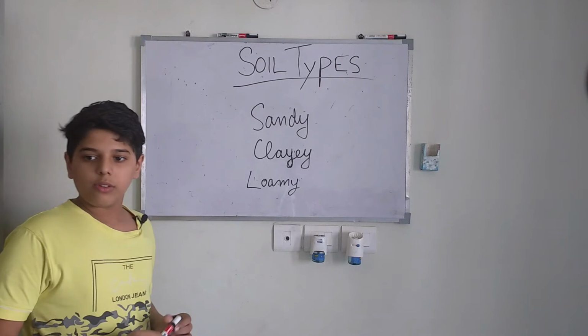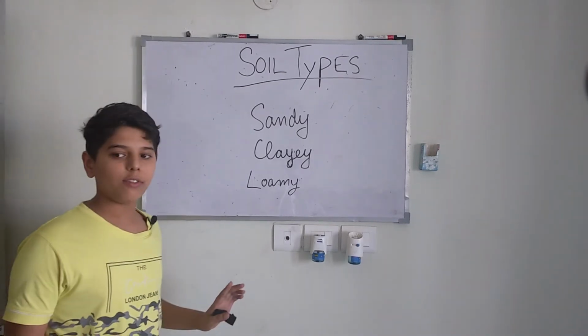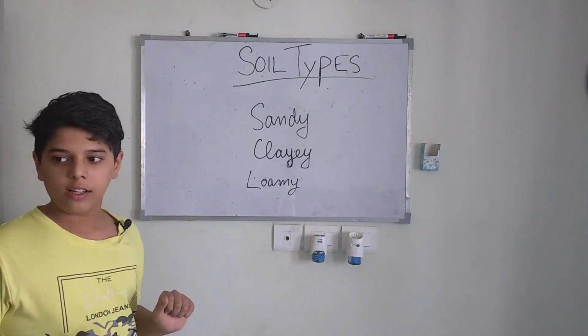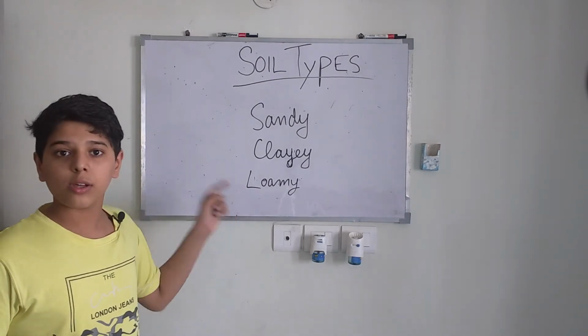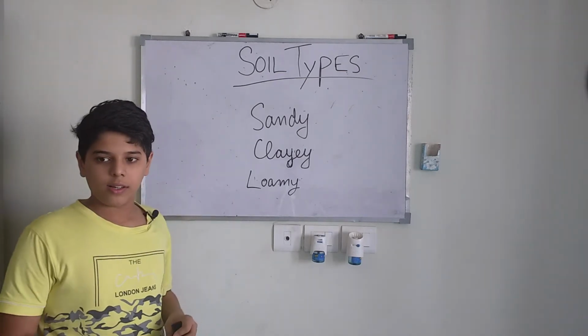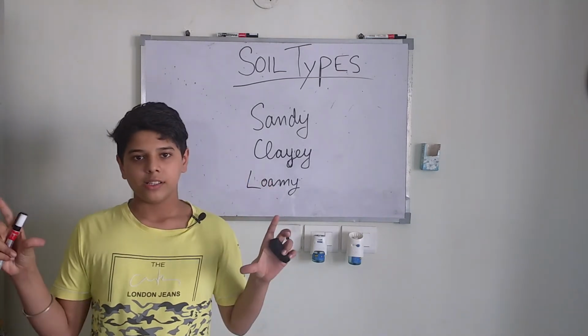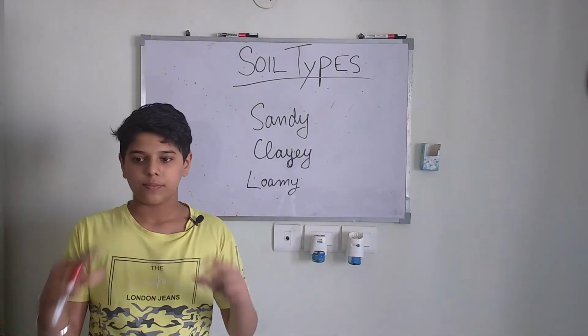So now, can you tell us some properties of these soils? Yes. Now we have learned the different types of soil. Now we will go to the characteristics or properties of these types of soil. The first is the sandy soil. The sandy soil consists of big particles, so they cannot fit together. How big are those particles?